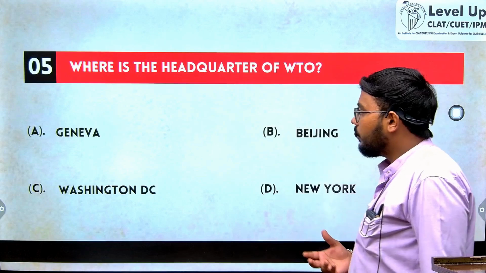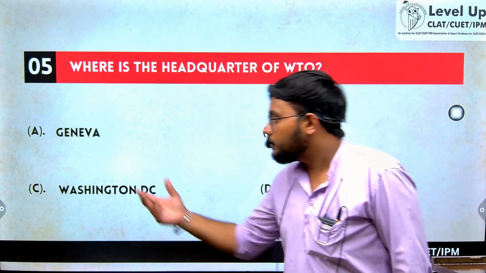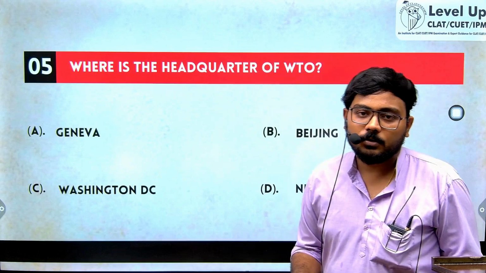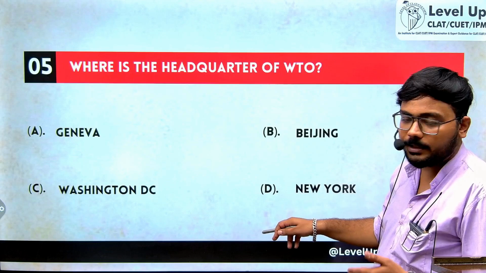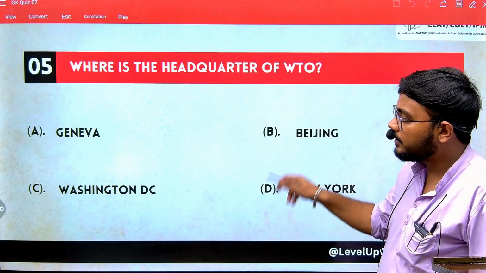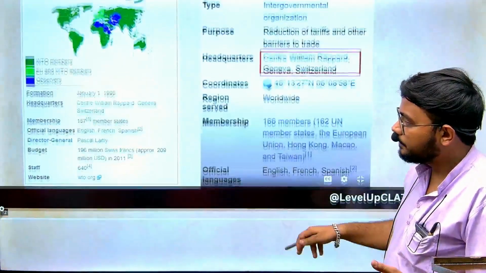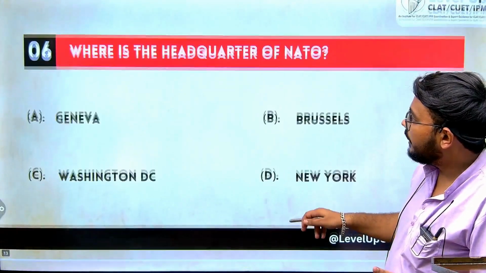Now, where is the headquarter of WTO? So the headquarter of WTO is situated in Geneva. Even the headquarters of WMO, WTO, WHO, all of these are located in Geneva. Where is Geneva? Geneva is in Switzerland. Switzerland is in Europe. Now, where is the headquarter of NATO?